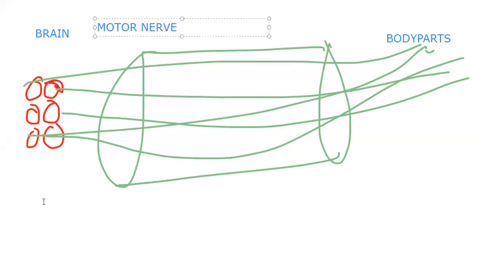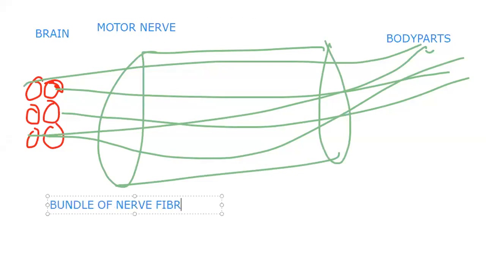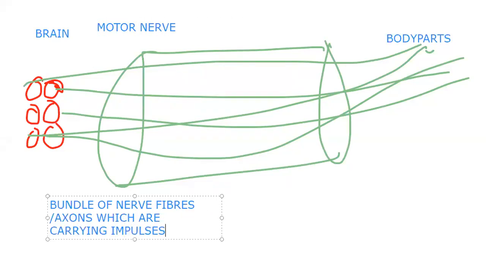So what is motor nerve? Bundle of nerve fibers or axons which are carrying impulses from brain to body parts are called as motor nerve.